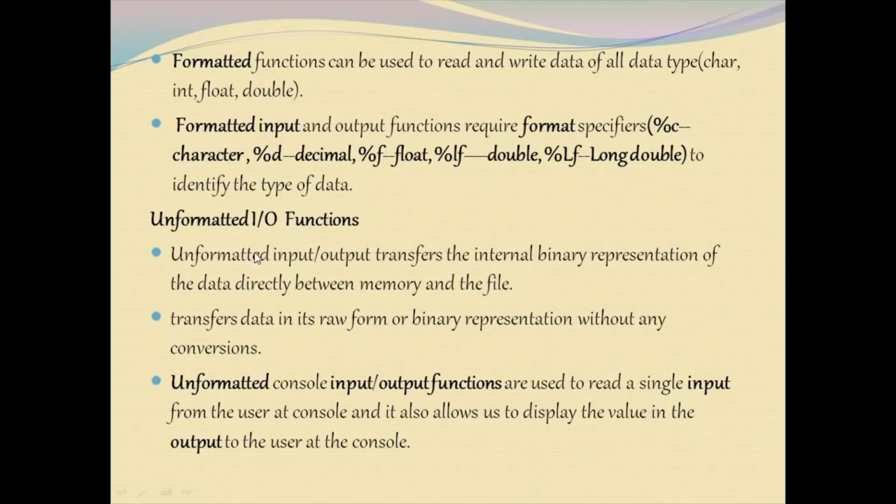Unformatted IO functions. Unformatted input-output functions transfer the internal binary representation of data directly between memory and file. Here, no conversions are performed like in formatted functions. These unformatted console input-output functions are used to read a single input from the user at the console, and also to display the value in the output to the user at the console. Mostly, they are used for getting and displaying only character values, not any other data types.